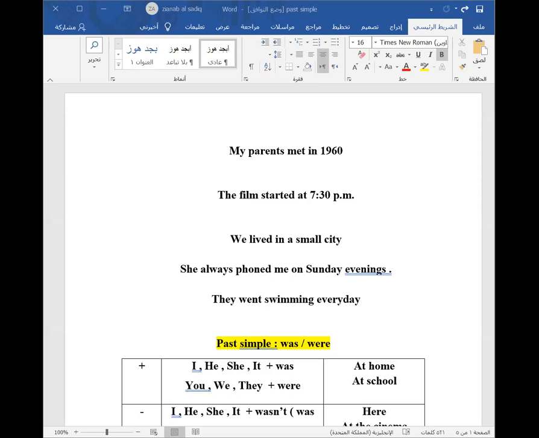Today I am going to talk about the past simple, when I can use this grammar, and I will teach you the positive, negative, and question forms with the short answers. So let's start our lesson.